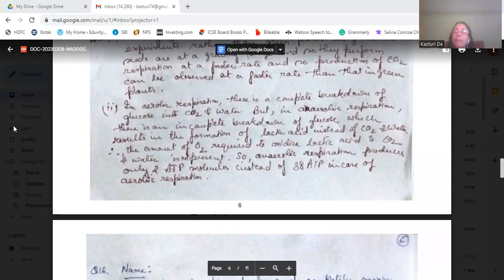The amount of oxygen required to oxidize the lactic acid to carbon dioxide and water is not present. So anaerobic respiration produces only 2 ATP molecules instead of 38 ATP in case of aerobic respiration.